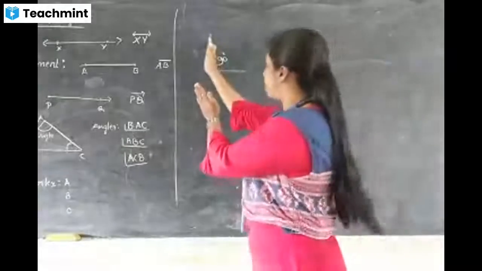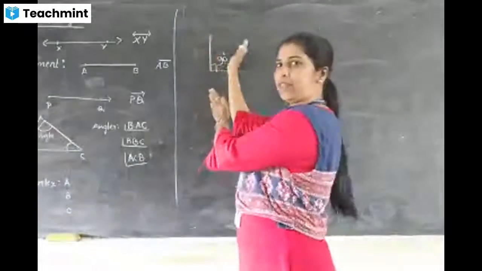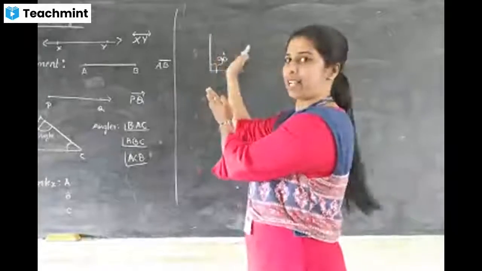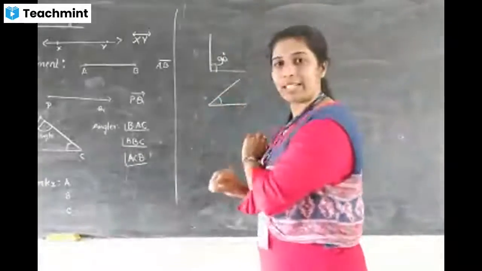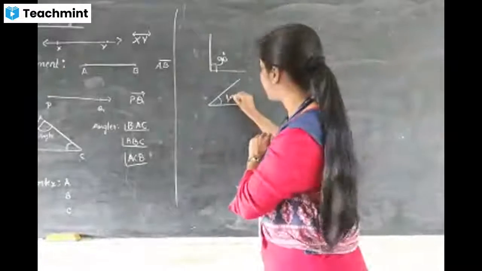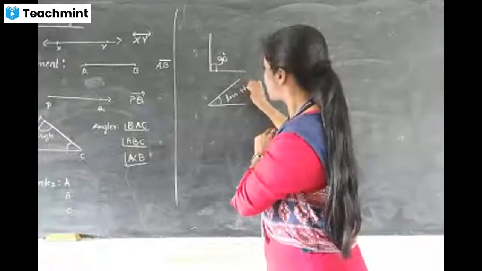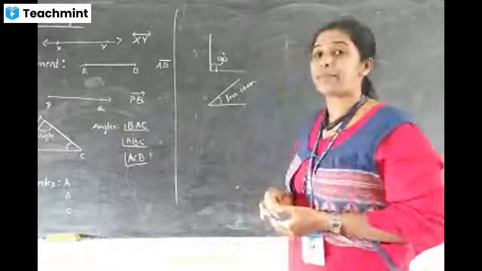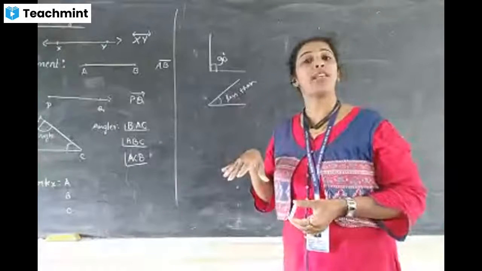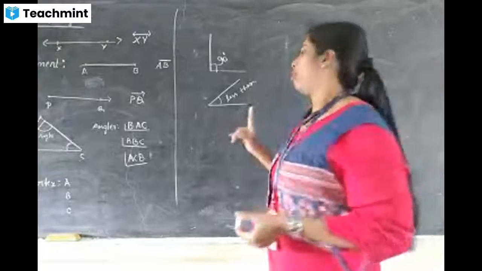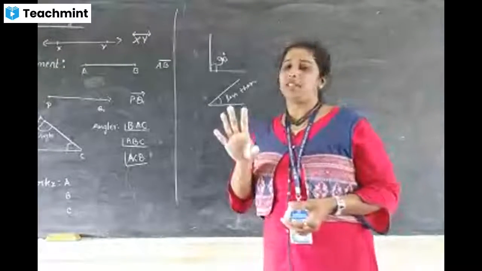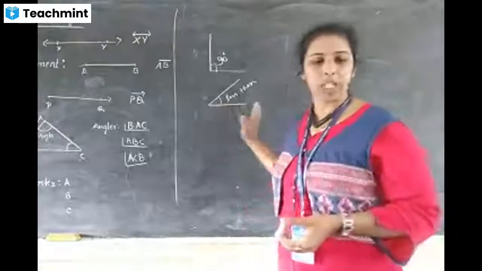If this straight line falls a little to this side, the right side, this is less than 90. That is acute. Suppose it is more than 90, that is an obtuse angle. Okay, very good. This much you have studied already.